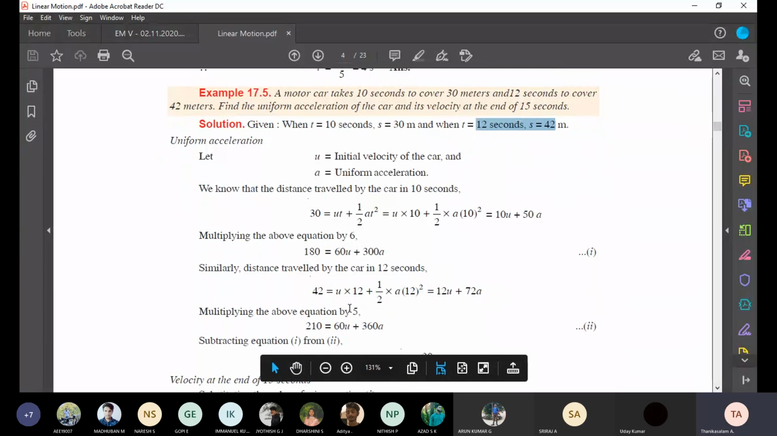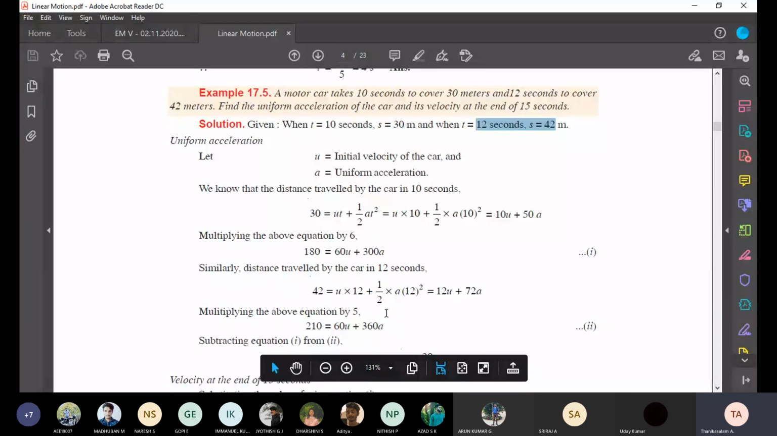I am multiplying this with 5. Therefore 5 into 42, 210. 5 into 12, 60. 5 into 72, 360. So this is the second case. First equation: 180 equal to 60U plus 300A. Second equation: 210 equal to 60U plus 360A. Understand? Why did I multiply by 6 and 5?